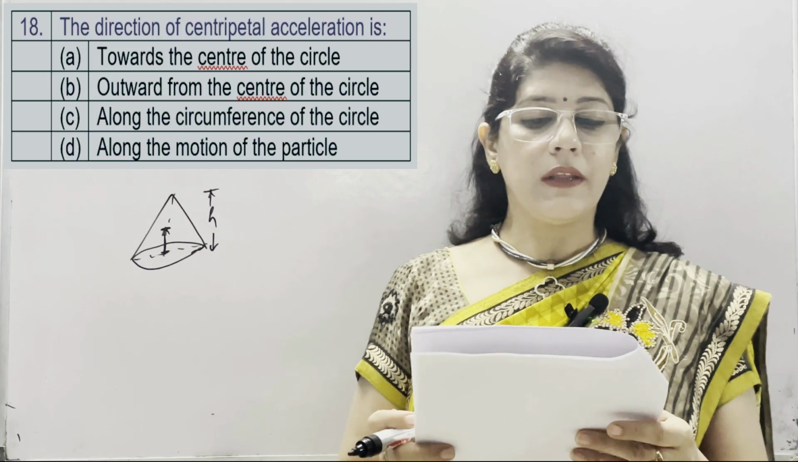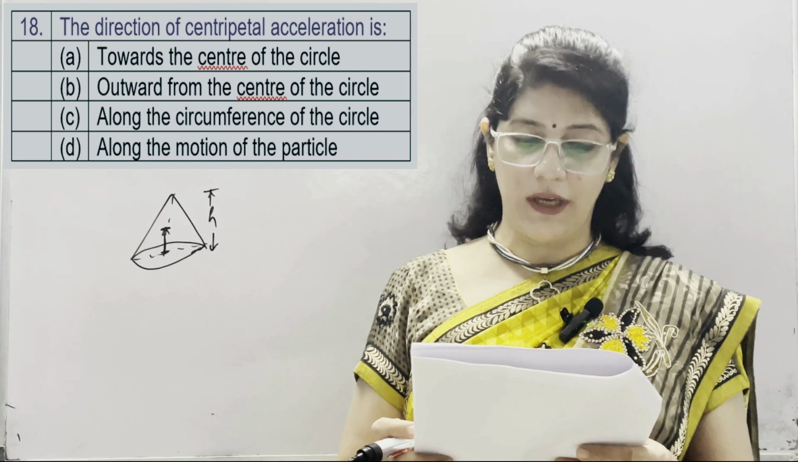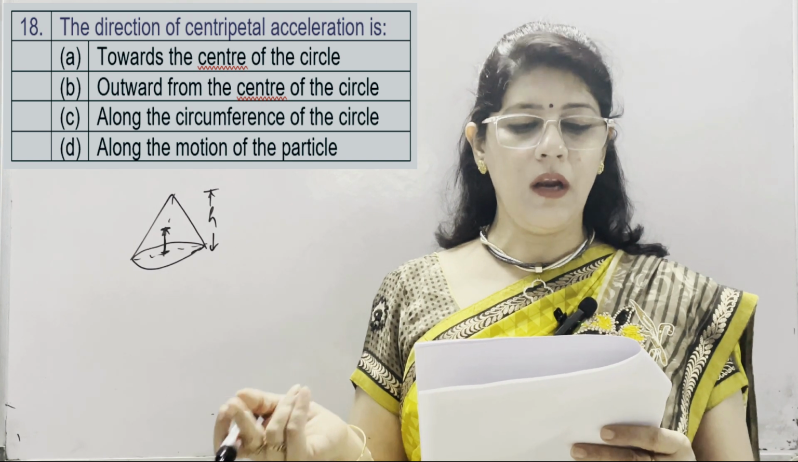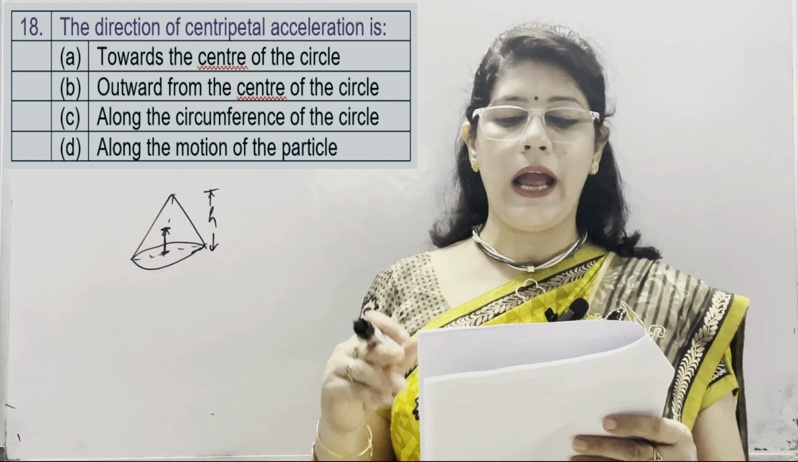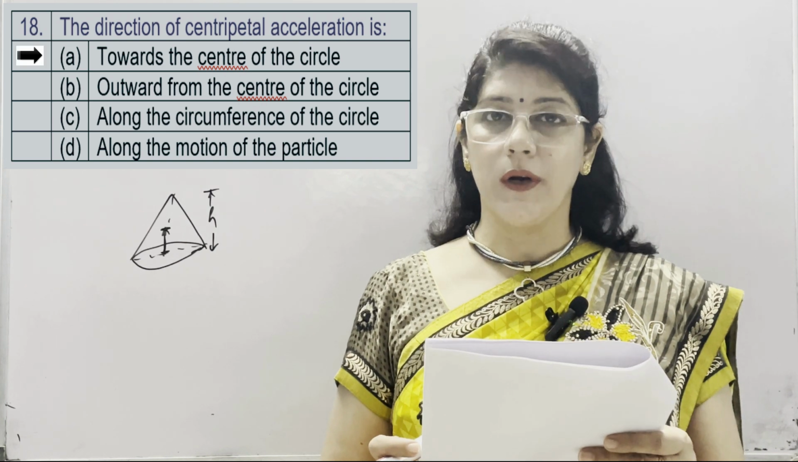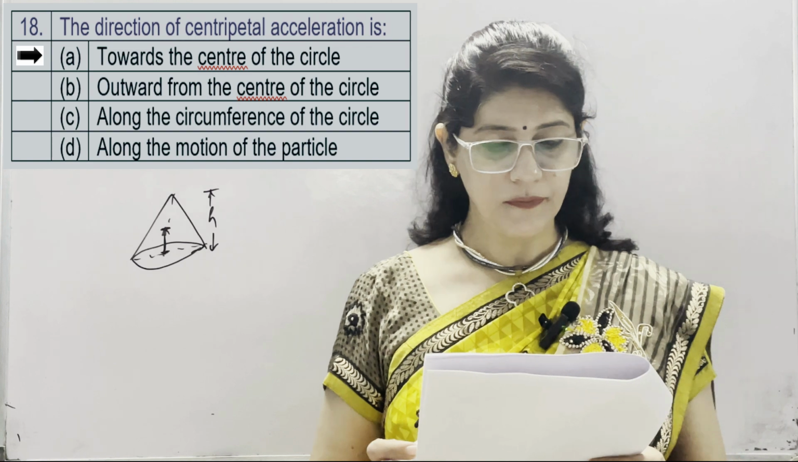18th question is the direction of centripetal acceleration is towards the center of the circle, outward from the center of the circle, along the circumference of the circle and along the motion of the particle. So correct option is A, towards the center of the circle.